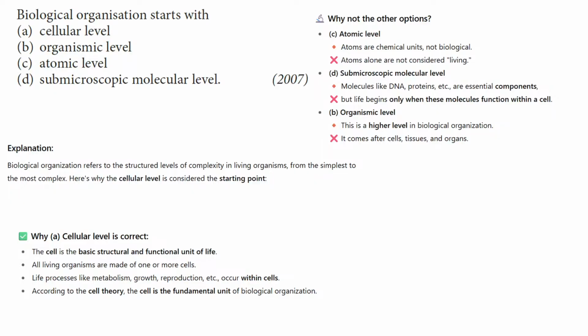That is why the submicroscopic molecular level is not the starting point, though you can call it a biological organization level. Biological organization always starts with the cellular level. That's why for this question the correct answer is option A. Cell, then tissue, then organ, then system, and then whole organism. Let's move to the next question.